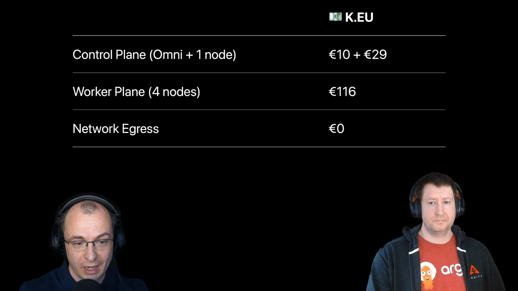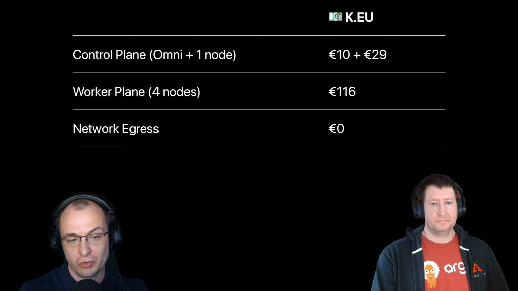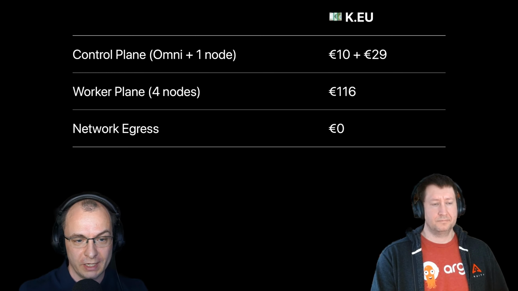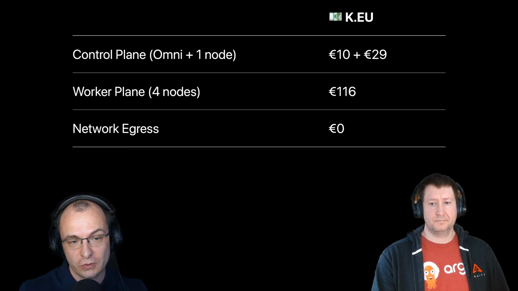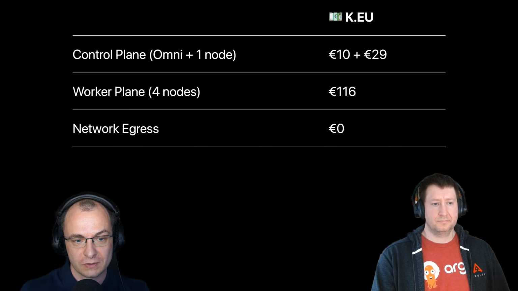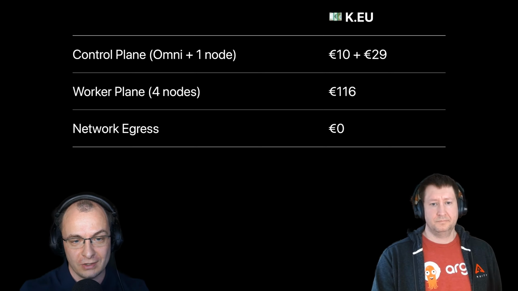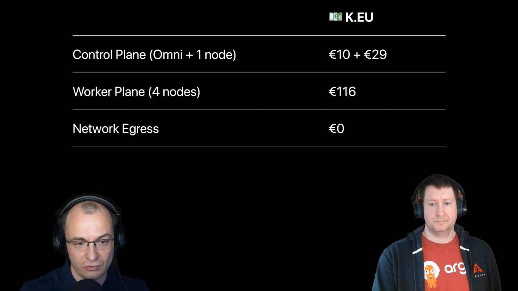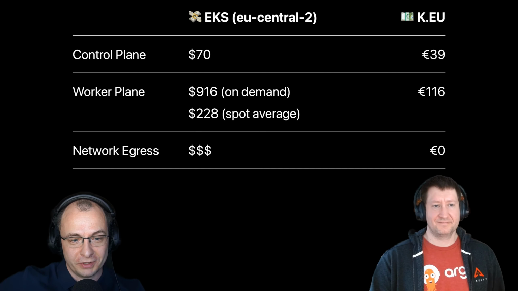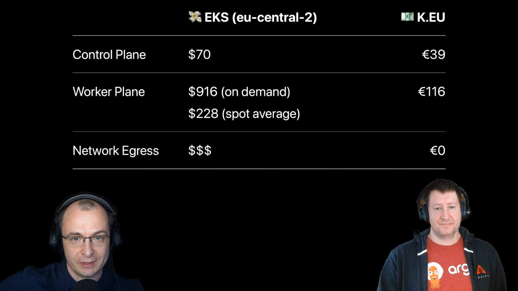As for our other cluster, we're paying 10 euros for the Omni control plane. As for the nodes, the one node is 29 euros. So like one of those VMs from the provider which we chose is 29 euros. The worker plane is 116, and the network is free. You get 1 gigabit, unlimited, fair usage, but still unlimited, and like a real 1 gigabit network. What are your thoughts, Ken, when you look at it this way?